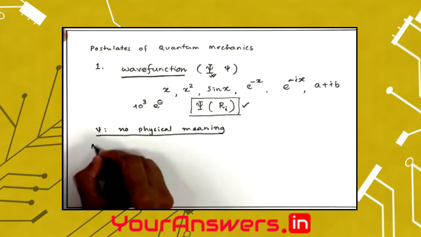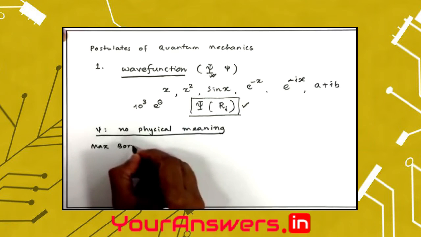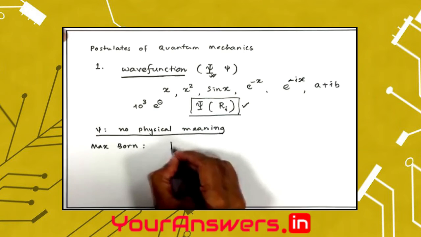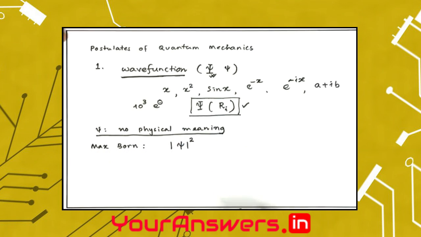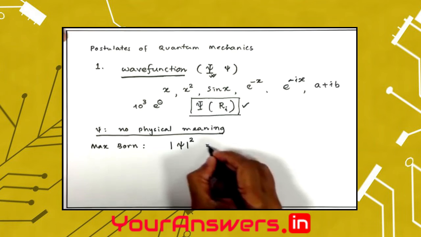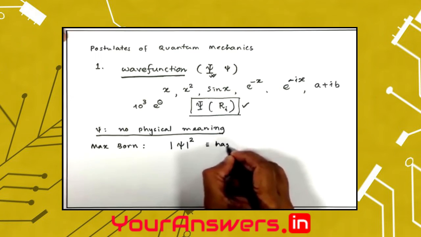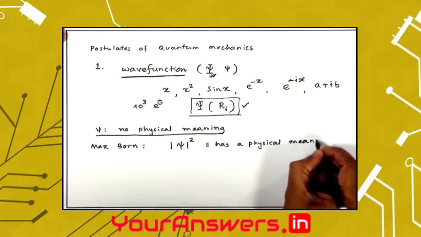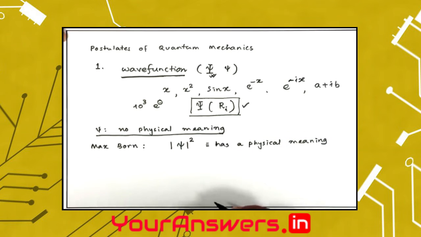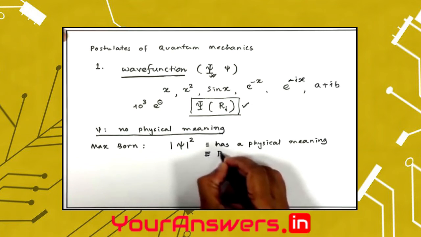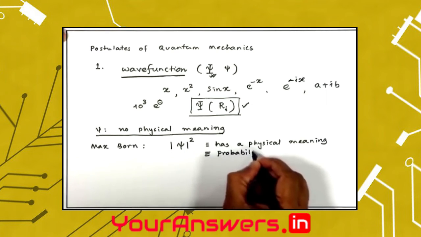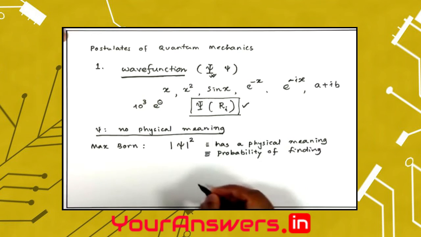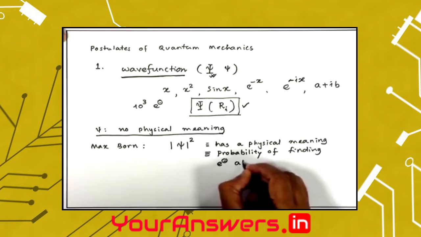However, Max Born, the German physicist, suggested that although the wave function itself does not have a physical meaning, what has a physical meaning is this psi mod square. This has got a physical meaning. And what is the physical meaning of this psi square? This is nothing but the probability of finding a particle, in our case an electron, at a given point in space.